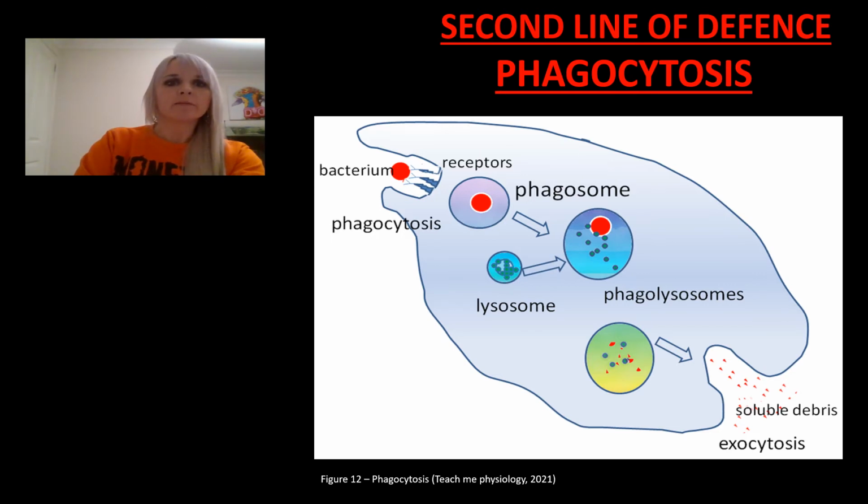During this process, the following occurs. Firstly, the phagocytes, such as neutrophils, push through the capillary wall and enter the infective area. The neutrophil will then attract the bacteria to its membrane. The neutrophil will then engulf the bacteria. This bacterium is now known as a phagosome. Once fully engulfed, lysosomes, which are digestive enzymes, are formed. These fuse with the phagosome, in which the bacteria is digested and killed.